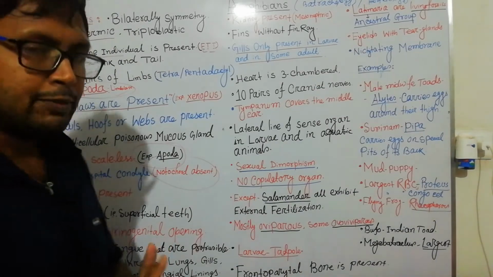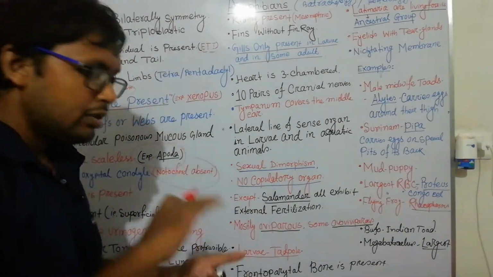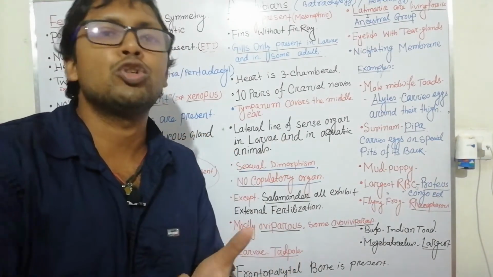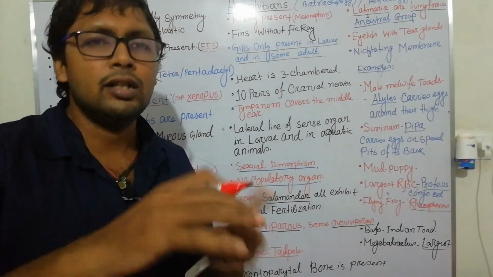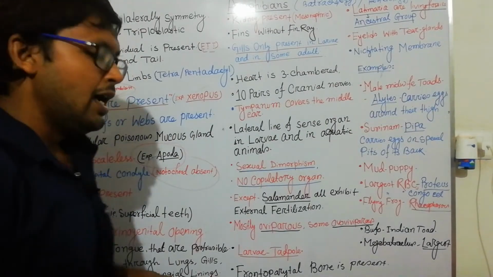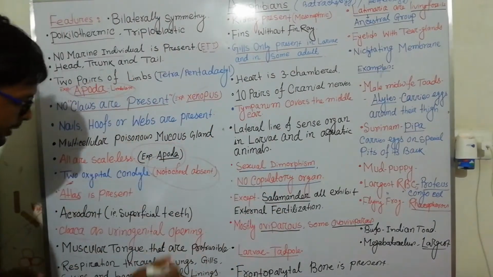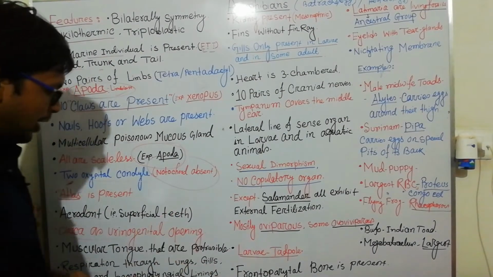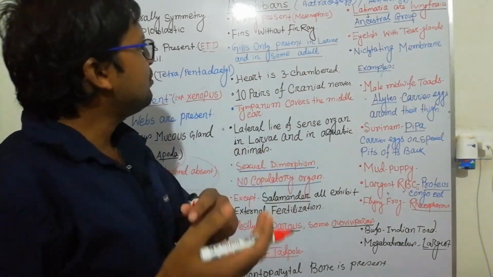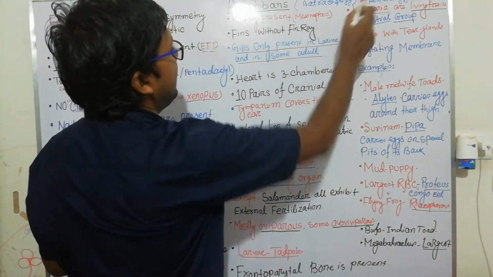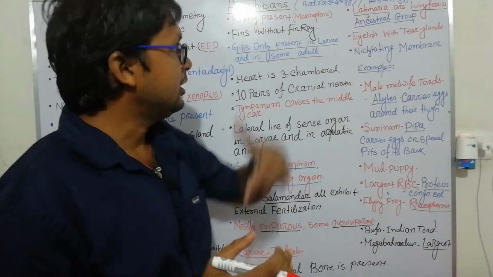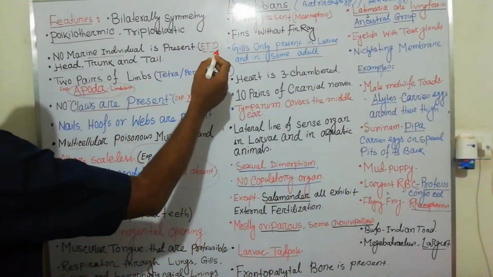Respiration is of different types: through lungs, through gills, or through skin. Just below the skin lots of blood vessels are present, so that they can easily absorb oxygen and exchange oxygen and carbon dioxide with the atmosphere. This is very important, and buccopharyngeal lining is also most important. So there are four kinds of respiration: lung, gill, skin and buccopharyngeal lining. Kidney is mesonephric type. Another most important thing: the study of amphibians is known as batrachology, and the study of reptiles is called herpetology. You have to remember this.